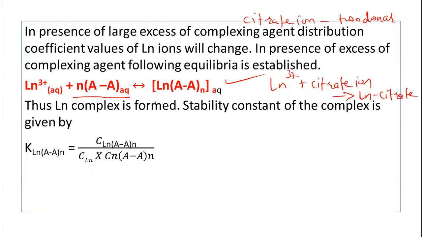Let us apply the law of mass action to this process. Then we can determine the equilibrium constant, which is also called the stability constant.